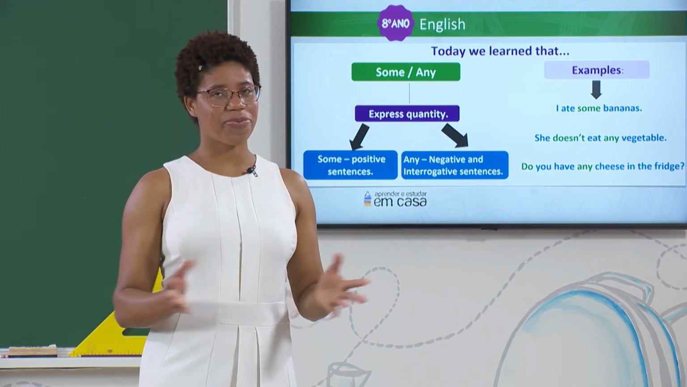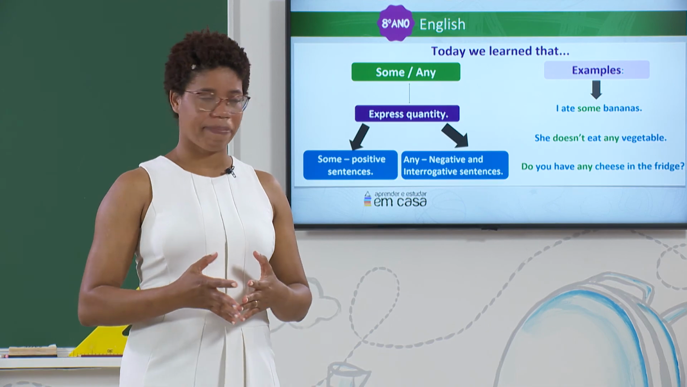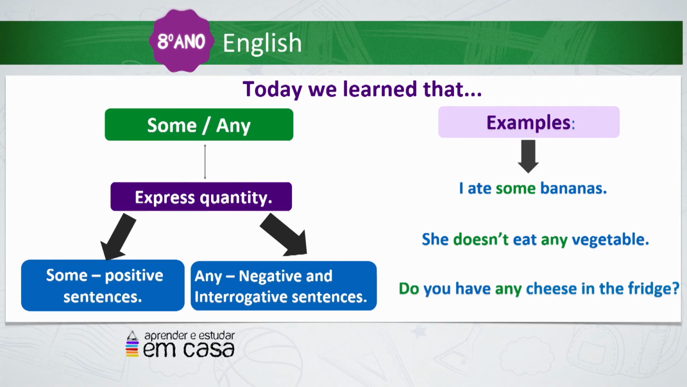Dear students, let's remember what we have learned today. Today we learned some and any, and we saw that they are quantifiers. They are words used to express quantity. Some is used for positive or affirmative sentences, and any is used for negative or interrogative sentences. Let's see some examples. I ate some bananas. She doesn't eat any vegetables. Do you have any cheese in the fridge?